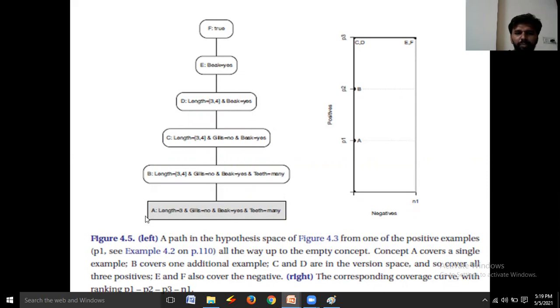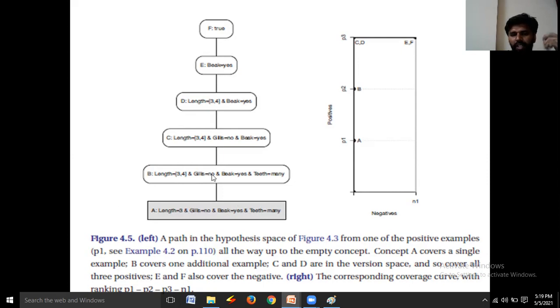This one is represented by the capital letter A. This is one hypothesis, formed by the literals length is equal to 3 and, this conjunction, gills is equal to no and beak is equal to yes and teeth is equal to many. This is the most specific conjunctive concept. This is one concept in the hypothesis space.